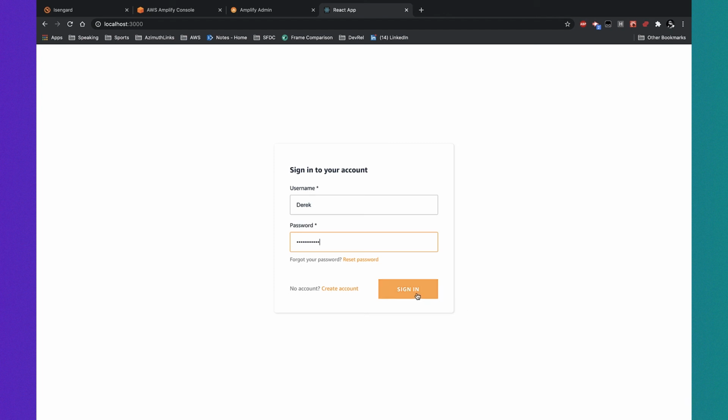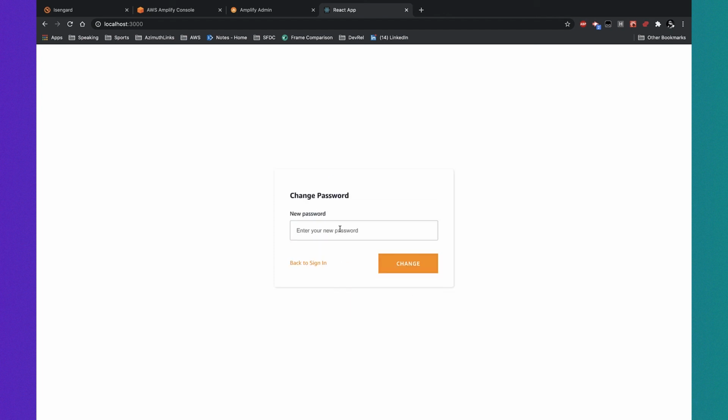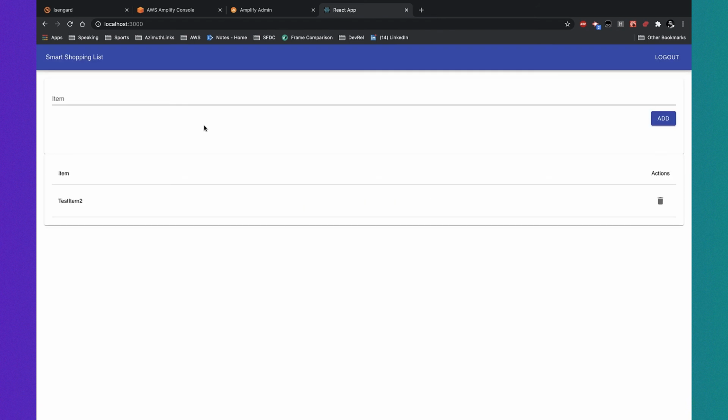It'll ask me to change my password, so another super secret password, and then I can skip this verification step for now. So now I'm signed in, and only signed in people can use my app, and the app still works, and I can create test data, and delete and create still works. So that's authentication, nicely added, no problem at all.